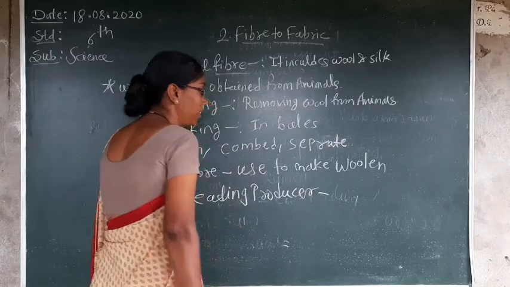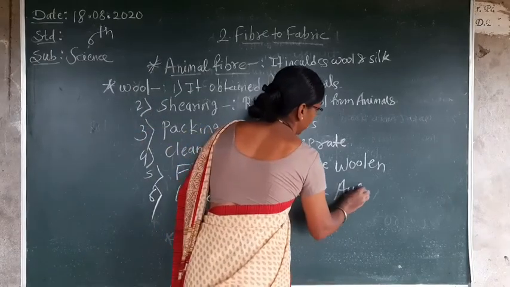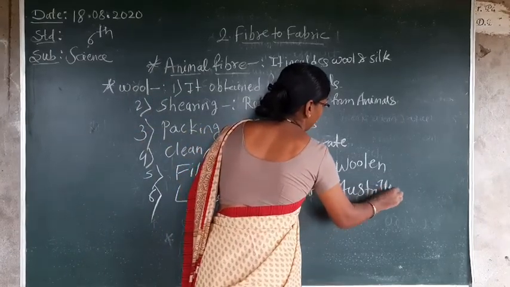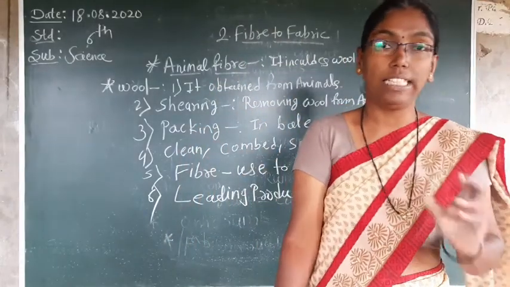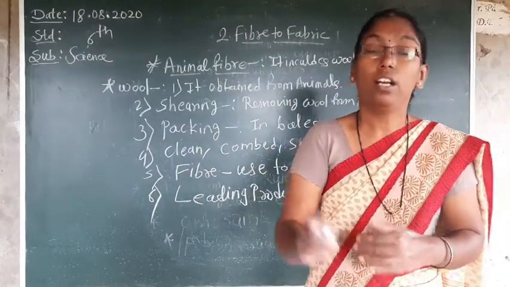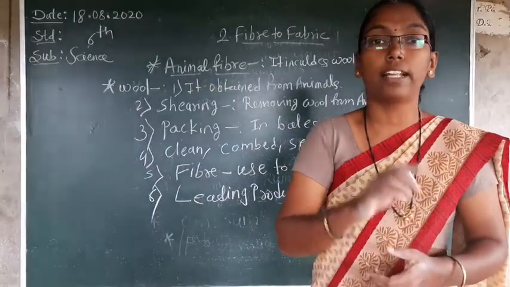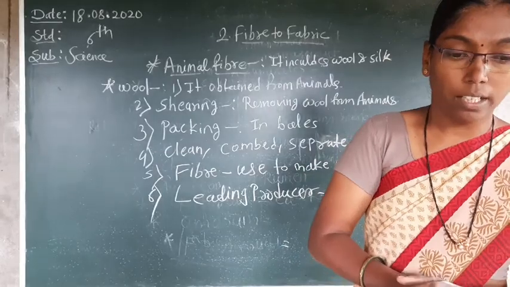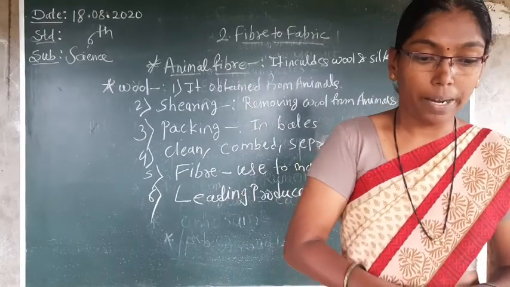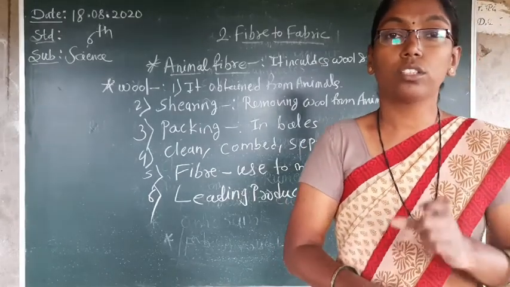Leading producer is Australia. Okay, don't forget, the leading producer of wool is Australia. After Australia, New Zealand will be there, and after that India will be there. Then it is used to make upholstery, carpets, felt, socks, etc.